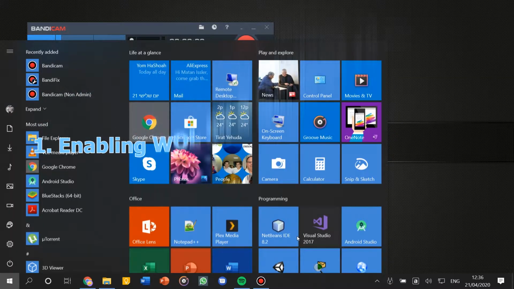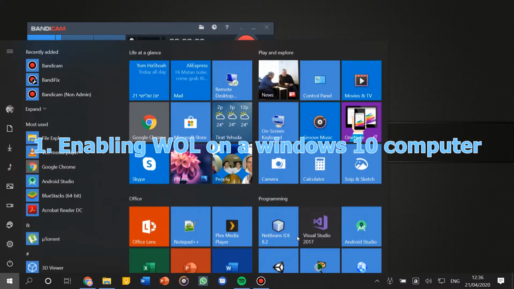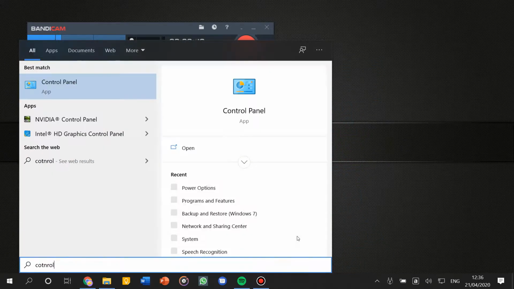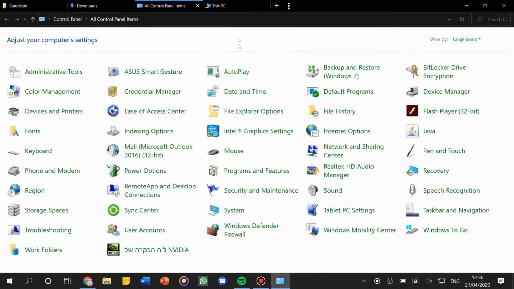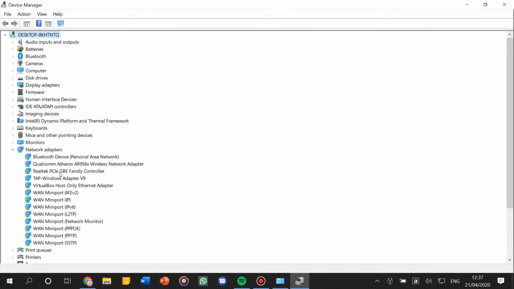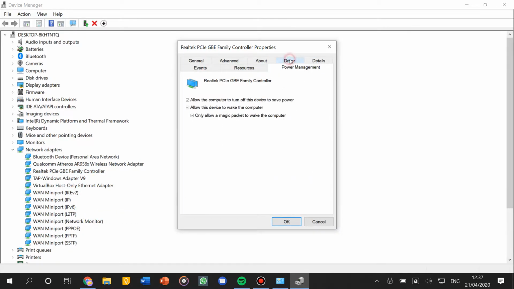Okay, so first of all, we have to enable Wake on LAN on the computer we want to wake up remotely. So let's go to Control Panel. Next, let's go to Device Manager. And then we have to search for the network card we want to use in order to wake the computer. Mine is Realtek. Let's go to Properties. Let's go to Power Management. And we have to make sure that all of these three options are selected.